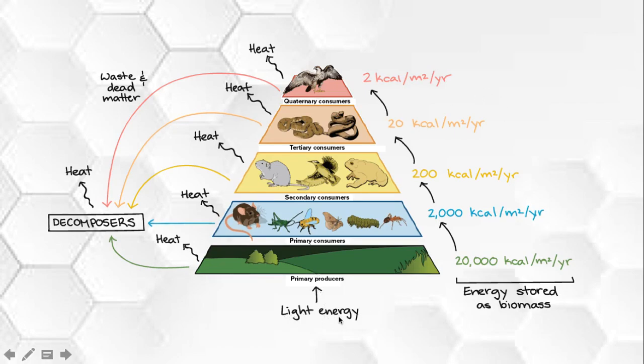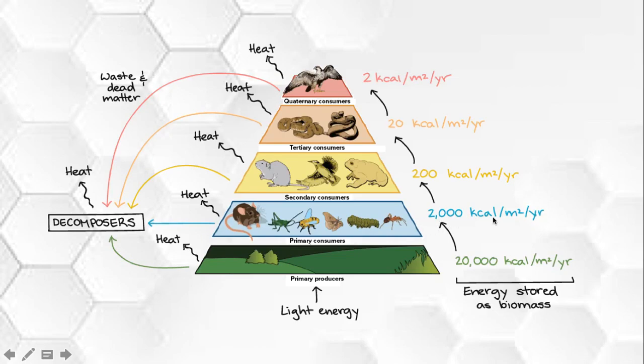See, with the help of light energy that is provided by the sun, plants, which are primary producers, prepare food. And if we say 20,000 kilocalories are being prepared, then the plant utilizes 90% of it and transfers only 10% to the next trophic level, that is the primary consumers, and that is just 2000 kilocalories.